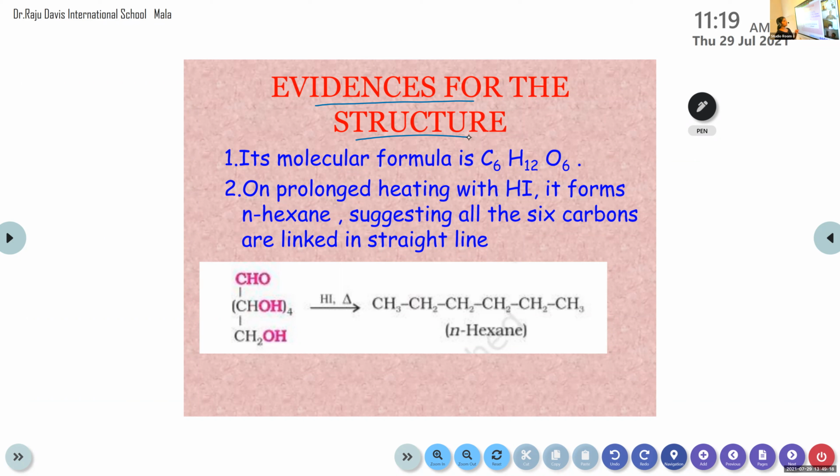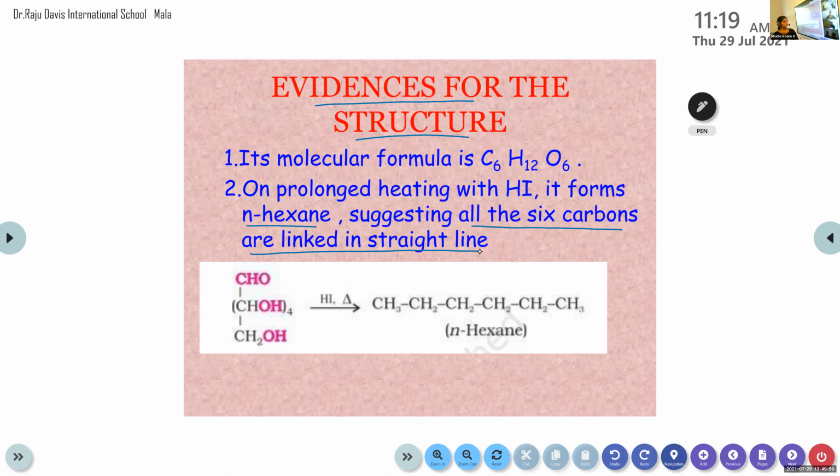it forms n-hexane. That means glucose on continuous heating with hydrogen iodide forms n-hexane. Hex means 6, so 6 carbon atoms are there. N-hexane means 6 carbon atoms. From this product, it suggests that all the 6 carbons are linked in a straight line. Depending upon the product formed, we can obtain one piece of information about glucose, that is, all the 6 carbon atoms are linked in a straight line in the structure of glucose.